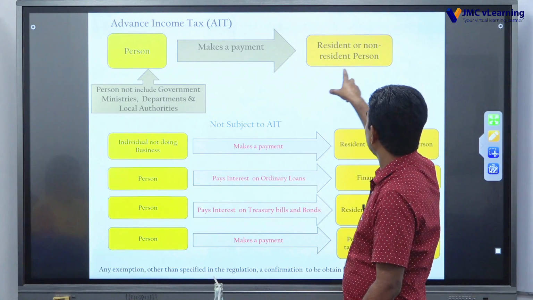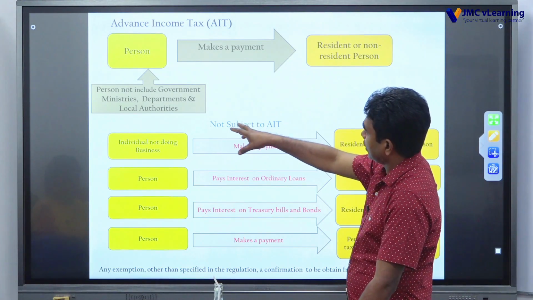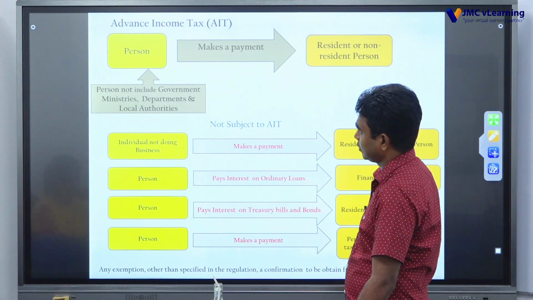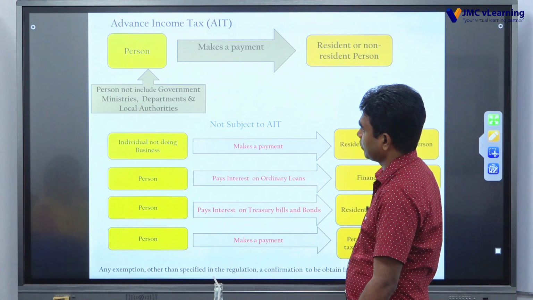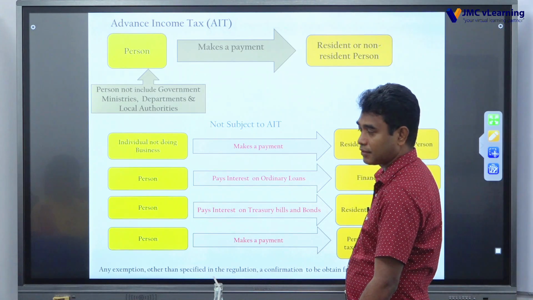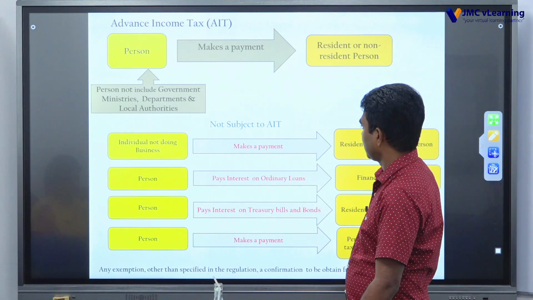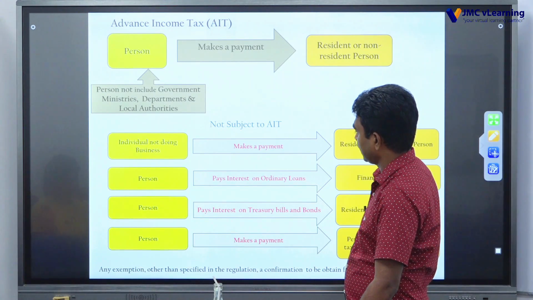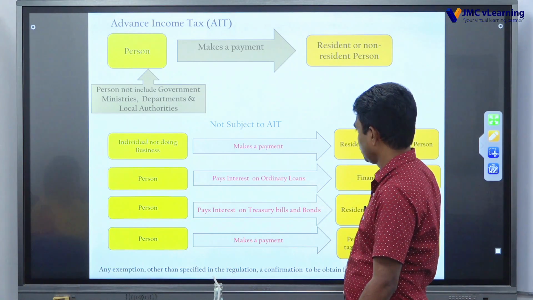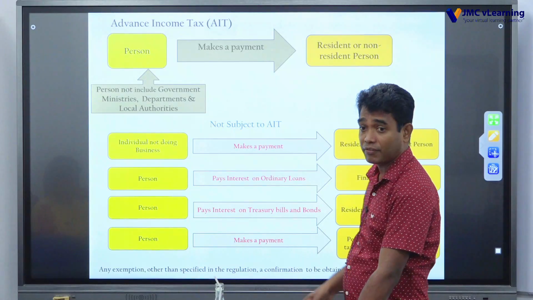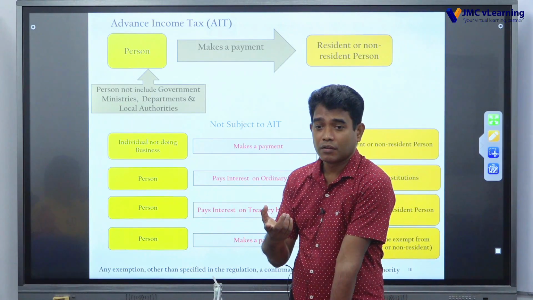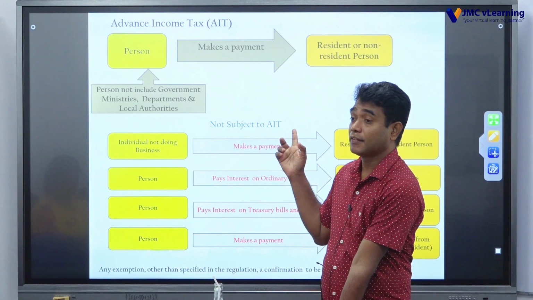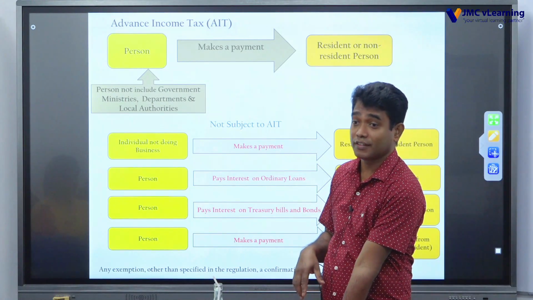For a person who makes a payment, resident or non-resident, whether it is subject to withholding tax or not: person does not include government, ministries, departments and local authorities. An individual not doing business, not subject to AIT, who makes a payment to a resident or non-resident person. A person who pays interest on ordinary loans to a financial institution is not subject to withholding tax. If I am making a payment to a bank in the form of interest, withholding tax is 5%.